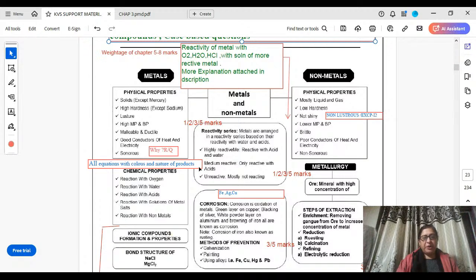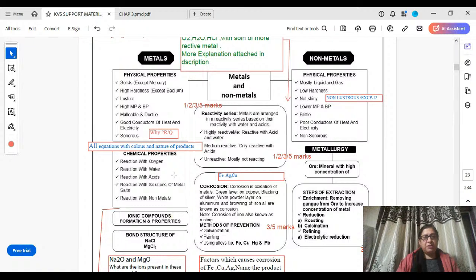Second main question will be question based on chemical properties of metals. Here in this you will find questions based on reactivity of metal with oxygen, reactivity of metal with water, reactivity of metal with acids, and reactivity of metal with solution of other metals. So here activity series, or you can say reactivity series, is also important to learn. From this topic you have to learn all equations with color of reactant and product, nature of product, etc.